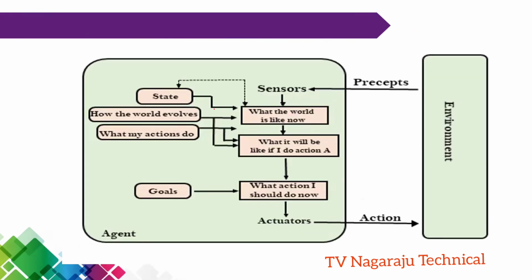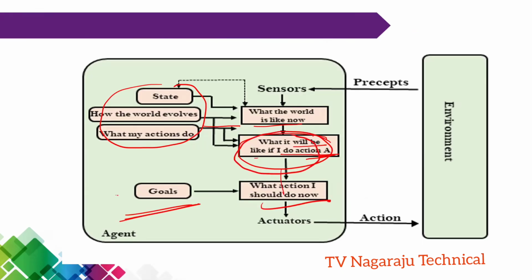Now, observe the same thing. Here we are getting the information. This is the state information. Now, what will it be like if I do action A? Now, you got the point? Instead of directly doing the action, what will it be like if I do this action? Finally, my aim is to achieve the goal. So what action should I do? Now you got the point. This is the additional information for achieving this goal. Okay, these are the main three evolvements.